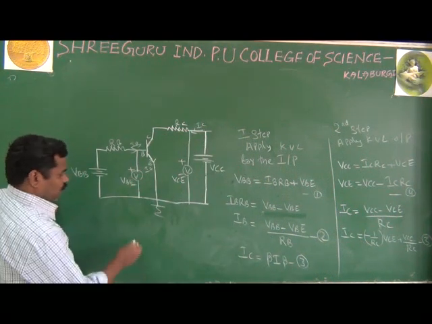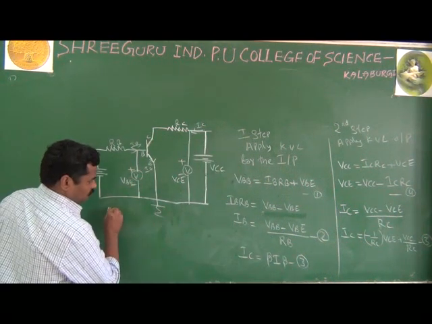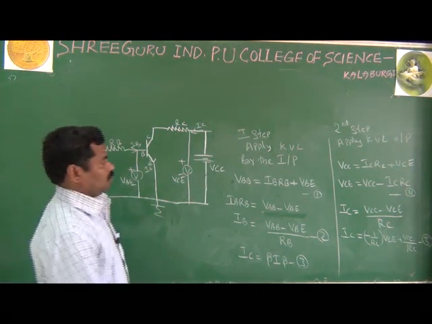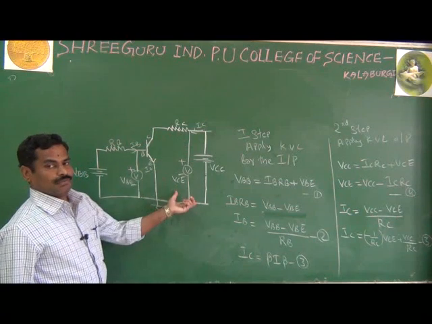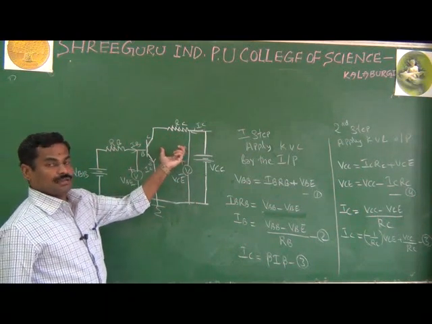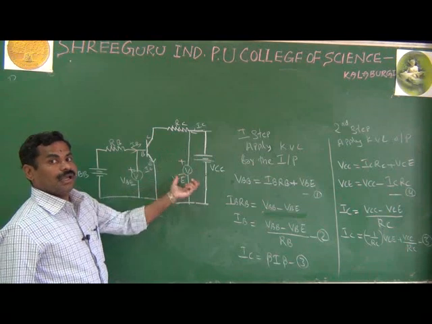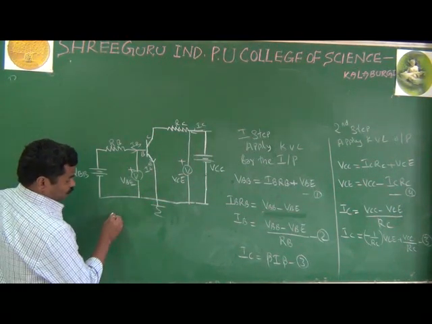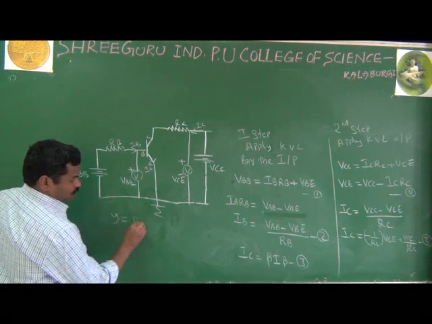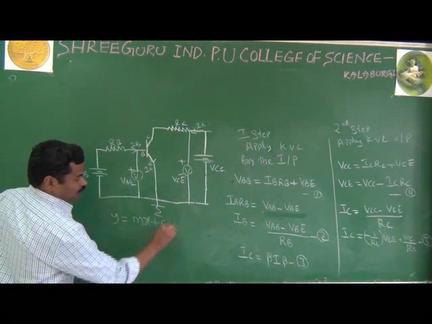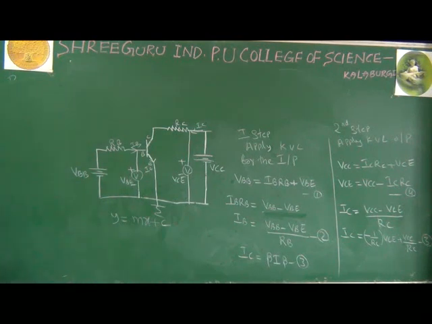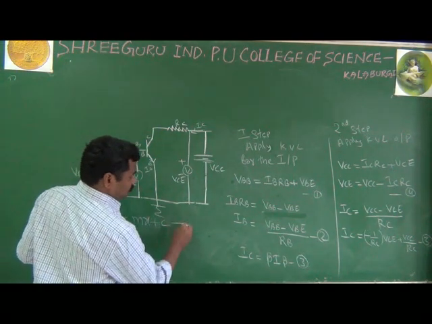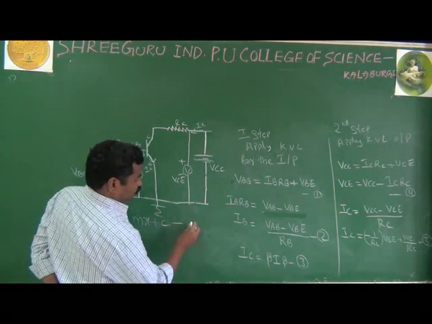Actually, equation number 5 is similar to the equation of a straight line, because we are going for the DC load line. It means you have to draw the line, and we know the equation of a straight line in mathematics, that is y is equal to mx plus c. You can compare this equation with our output equation.